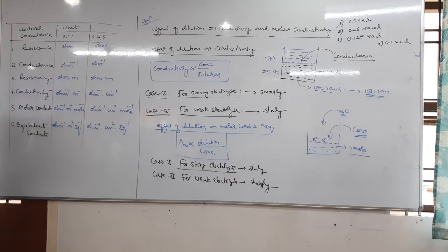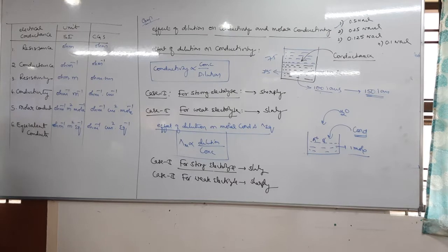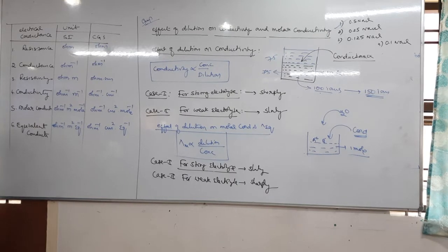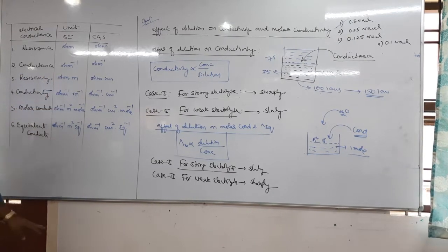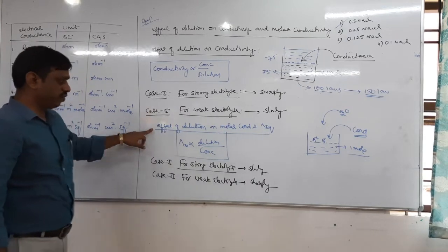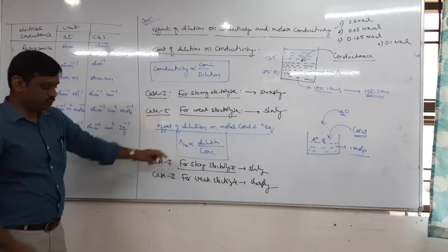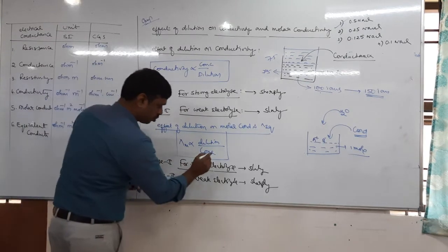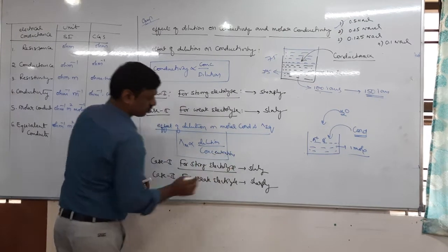Effect of dilution on molar conductivity and equivalent conductivity is also the same. Molar conductivity, equivalent conductivity, even conductance are also the same. Only conductivity is different. Effect of dilution on molar conductivity: molar conductivity is directly proportional to dilution, inversely proportional to concentration.